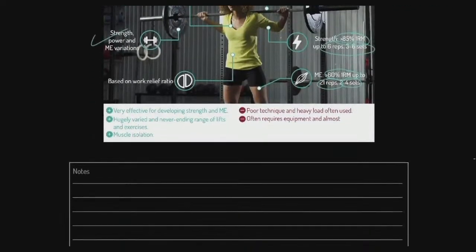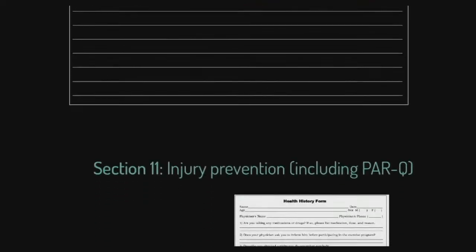Now, evaluation. I've already touched on some of these. Brilliant for strength and muscle endurance. Never-ending variations. We can isolate muscles, brilliant. However, lots of people use poor technique, and it does require equipment, so there's this exclusivity to that. Okay, so therefore, sometimes it requires a gym membership. I don't suppose it does ultimately, but you need to be able to access that.